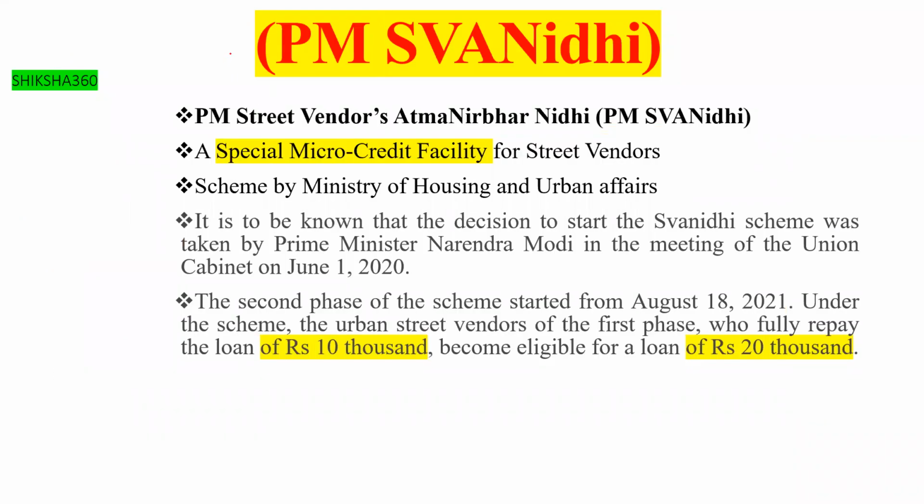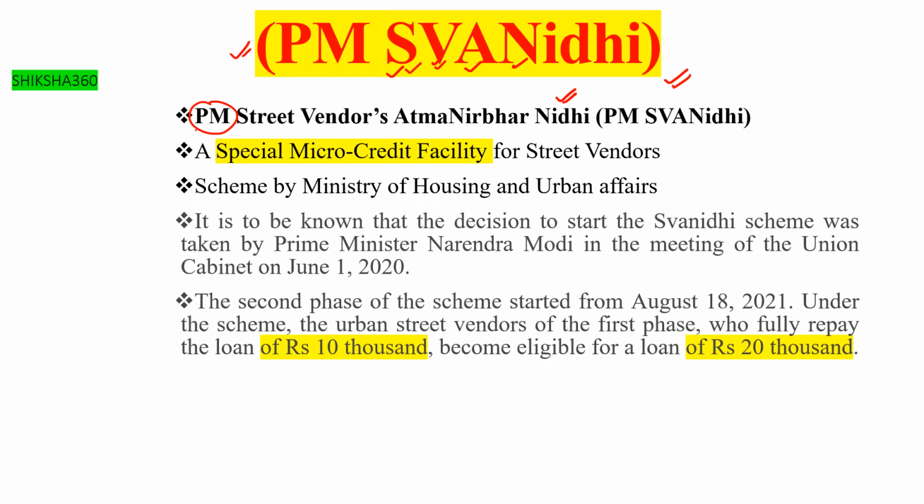PM SVANidhi full form is PM Street Vendor Atmanirbhar Nidhi. You have to remember that.